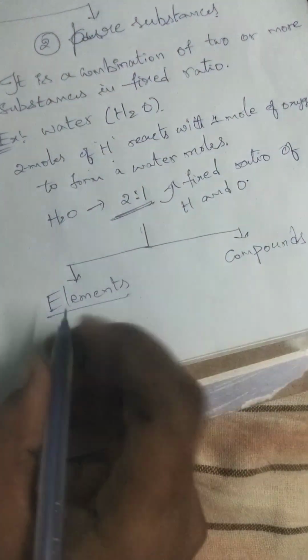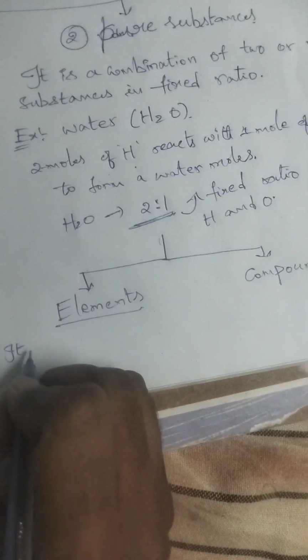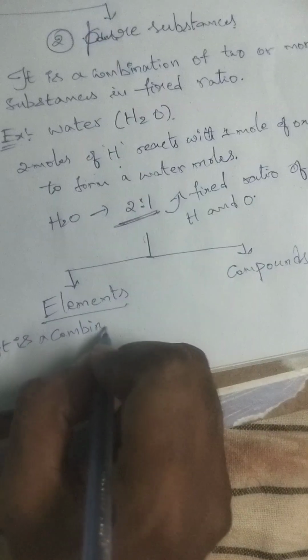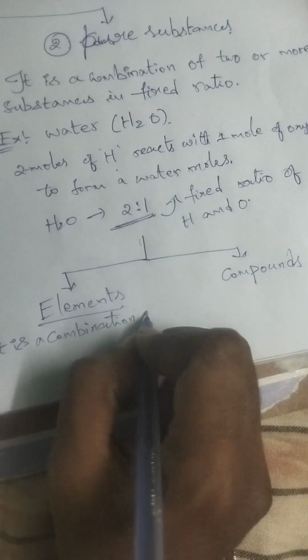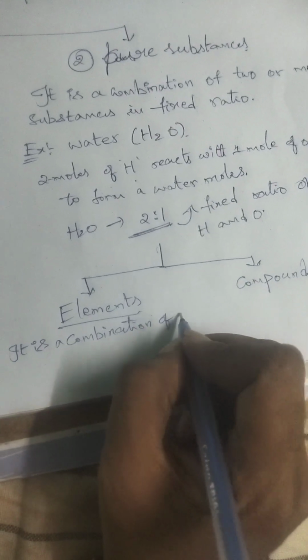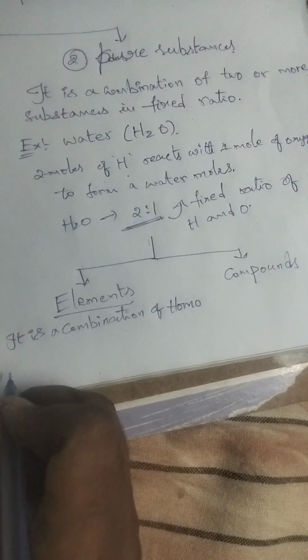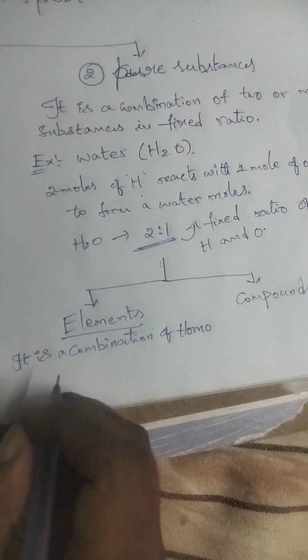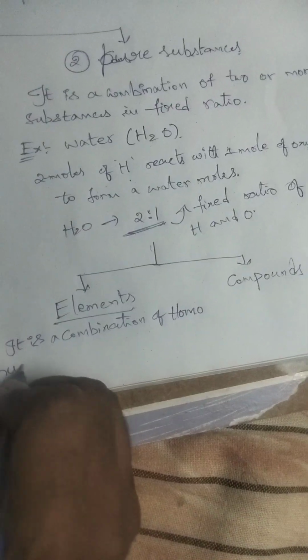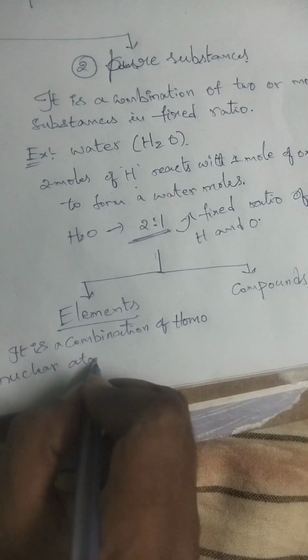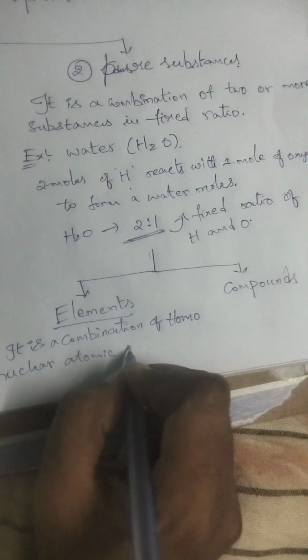An element is a combination of homonuclear atomic molecules.